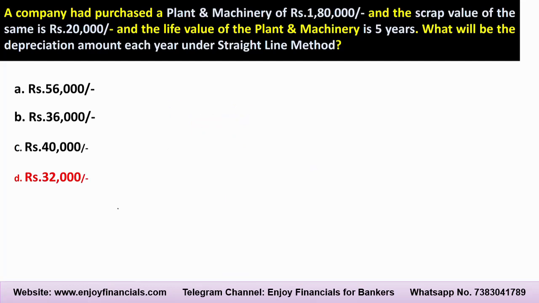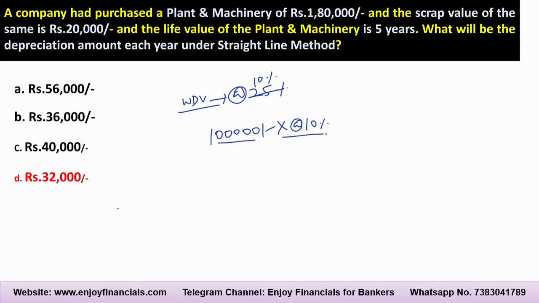Hope you have understood the depreciation and how this is called the straight line method, and how the WDV depreciation is calculated. Suppose the WDV depreciation is 25%. In this case, friends, for better understanding I will keep 10% instead of 25%. Suppose the value of the plant and machinery is 1 lakh rupees. This is also called the discounting method. So in that case, at the rate of 10%, we will provide the depreciation.